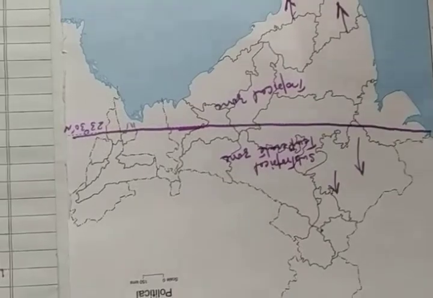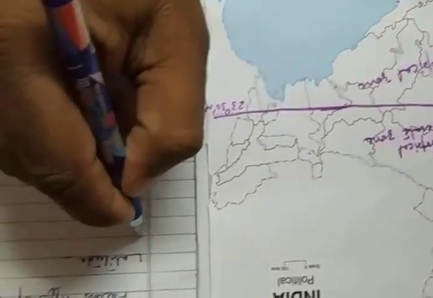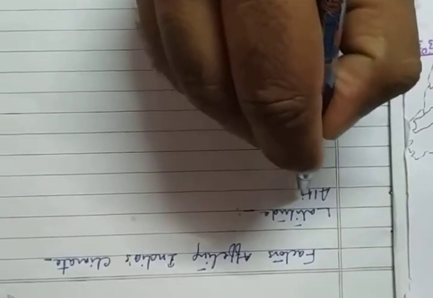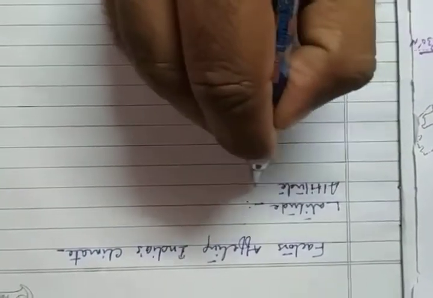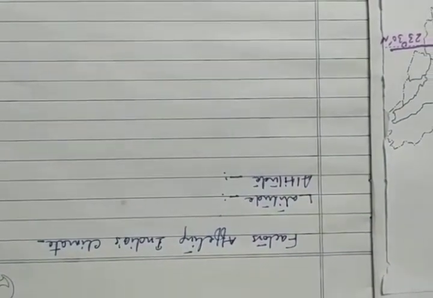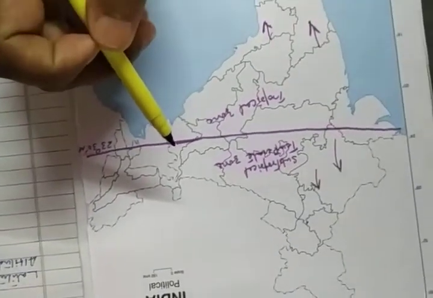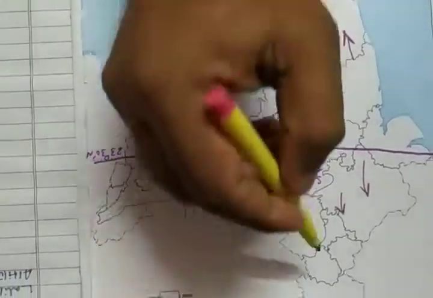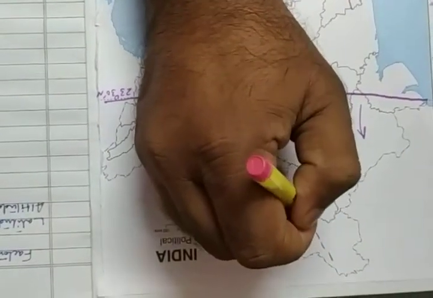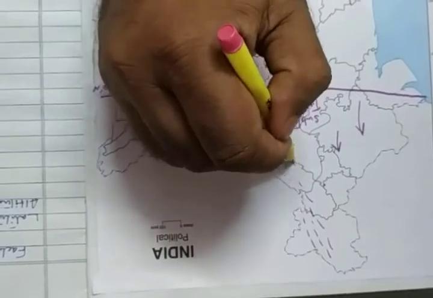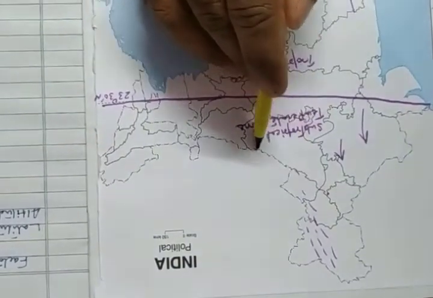Then the second point is altitude: how altitude affects the climate of a place. Okay, children. See, children, as we all know, India has mountains in the north, which are known as the Himalayas.